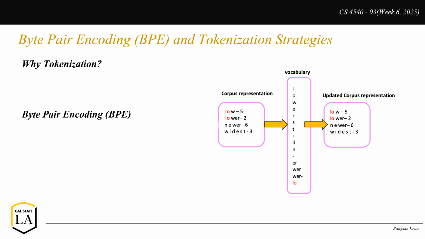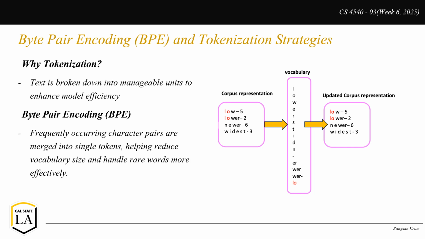Next slide is byte pair encoding, which is called BPE, and tokenization strategies. Before a transformer can process text, it must first break it down into tokens, which are smaller and manageable units. One widely used method for this is byte pair encoding, which is BPE. Instead of splitting words arbitrarily, BPE merges the most frequent character pairs into a single token.